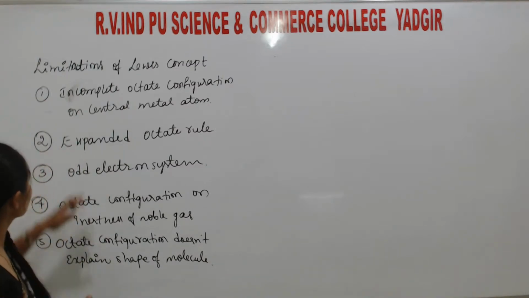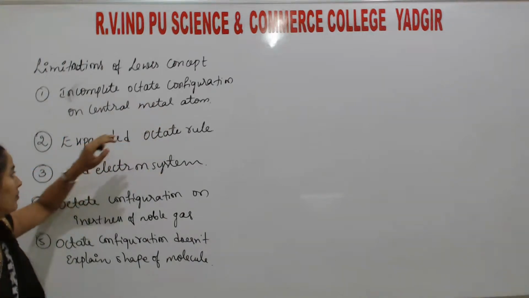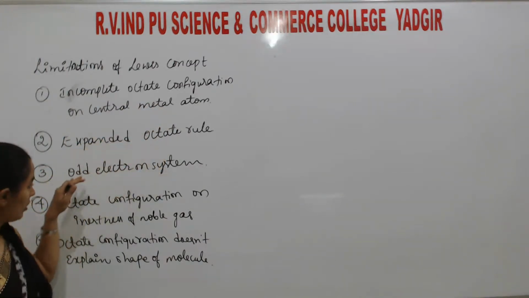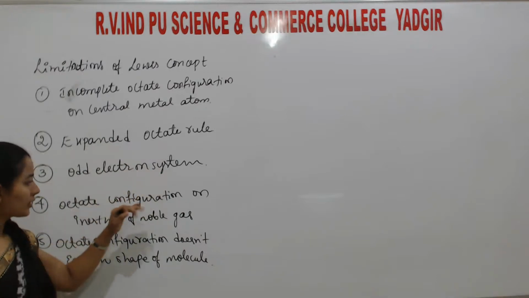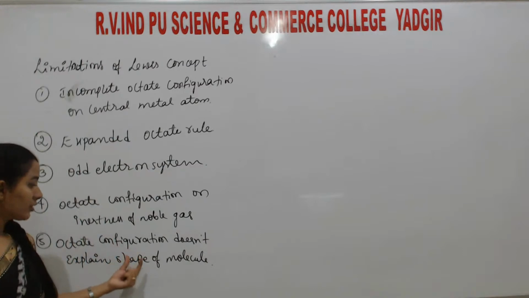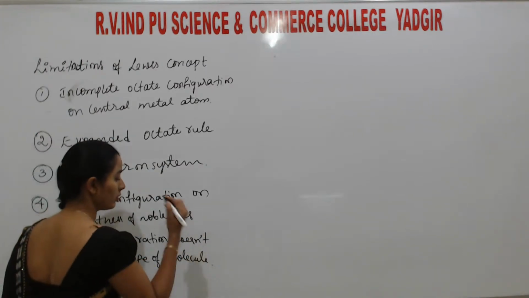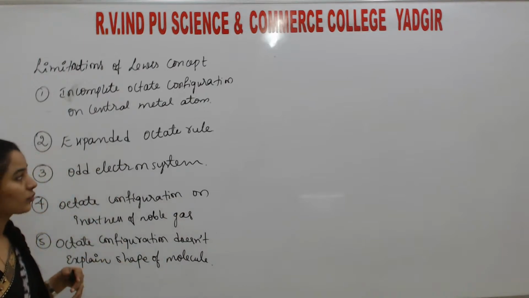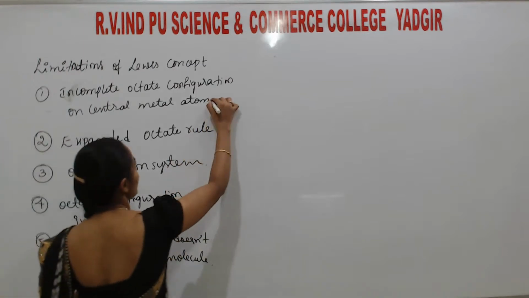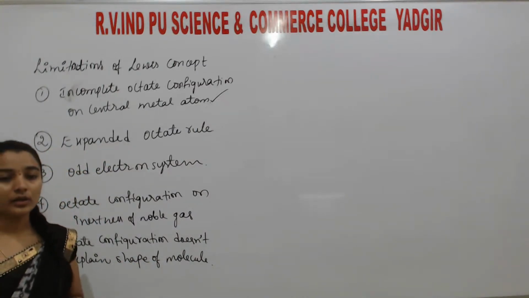Understood? So students, the first one is incomplete octet configuration on central metal atom. Next, expanded octet rule, odd electron system, octet configuration and inertness of a noble gas. Next, octet configuration doesn't explain shape of molecule. We will discuss one by one. The first one is incomplete octet configuration on central metal atom.